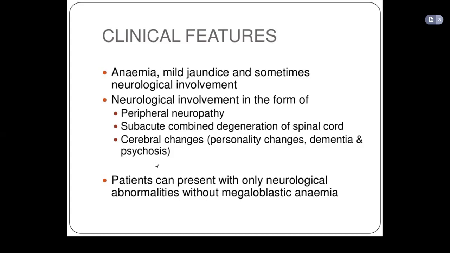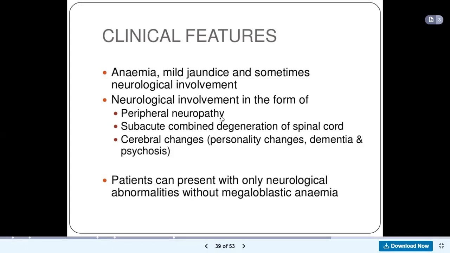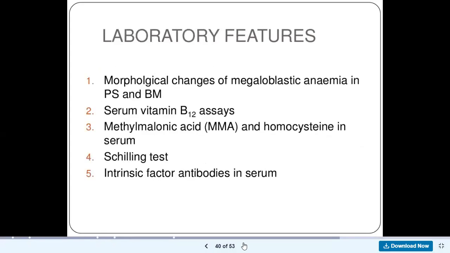And then the patient maybe has pernicious anemia, or has a malabsorption problem, so you know that vitamin B12 is not being absorbed. Plus, the person will have some neurological disorders. That tells you that the patient has vitamin B12 anemia. Patients can present with only neurological abnormalities without megaloblastic anemia in vitamin B12 deficiency.